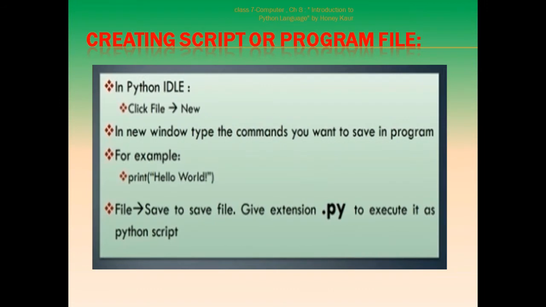Coming to how we write the program. For writing the program on the interactive screen, we have to click on File and press the New option, and then a new blank file appears in which we write the statements. For example, in interactive mode we have written the statement print and my name. In the same way, this print command, and more than one print command grouped together, can be written in the program or in the script file, and then the file is saved with the extension .py.